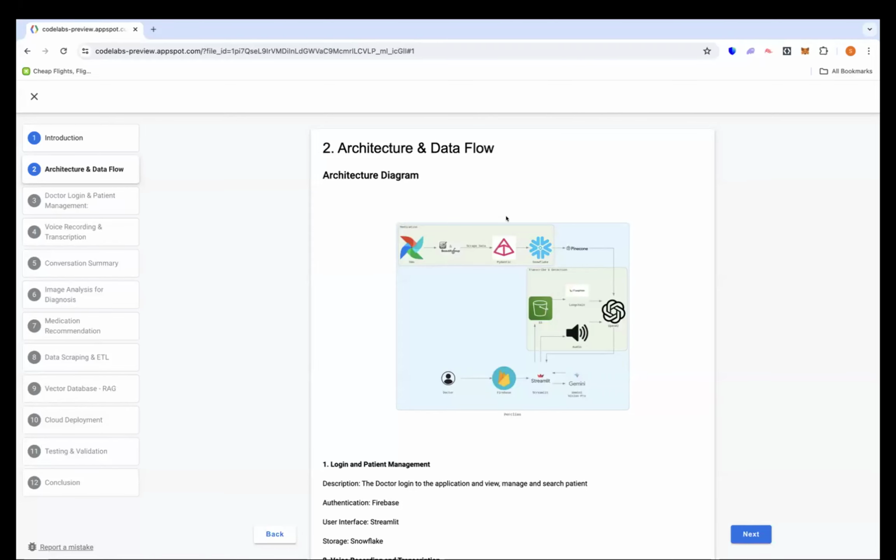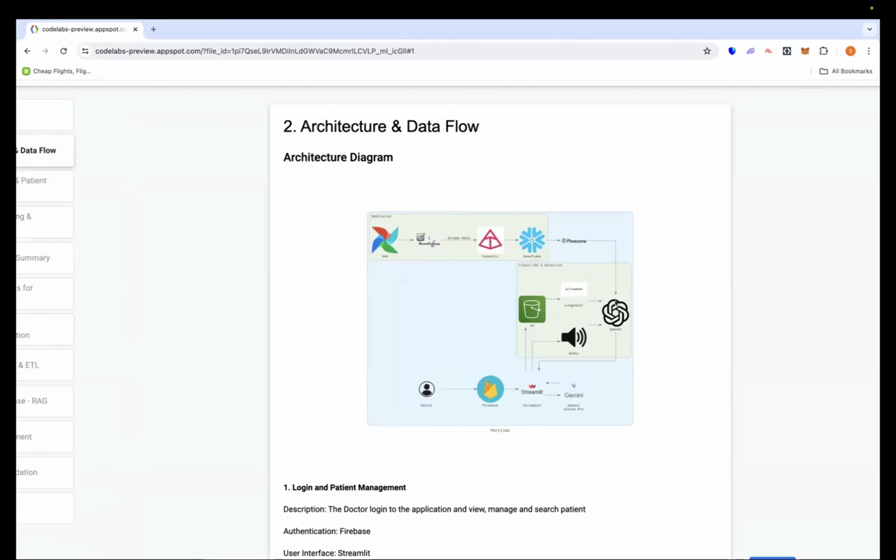Thank you, Shikhar, for showing the demo. And now coming to the architecture diagram. We have tried to make the architecture diagram as simple as possible.